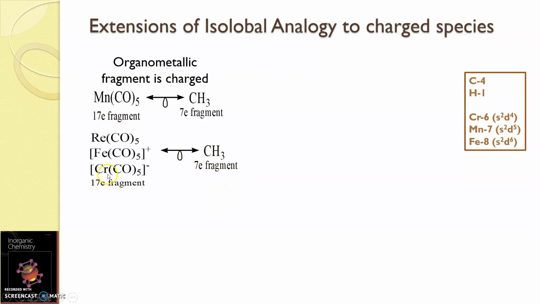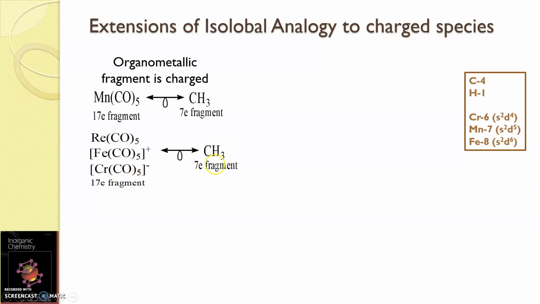So it is not necessary that neutral can be isolobal only with neutral or charged should be isolobal only with the charged species. There is no rule like that. The two things that we have to consider here are the number of electrons, that is, whatever be the number of electrons on the organic fragment, add 10 to it on the organometallic fragment. That is the first consideration.